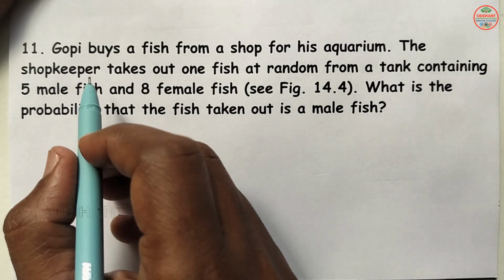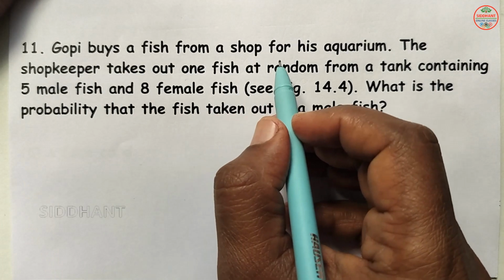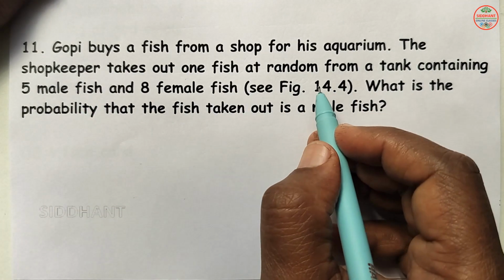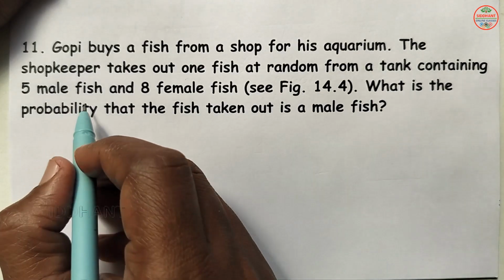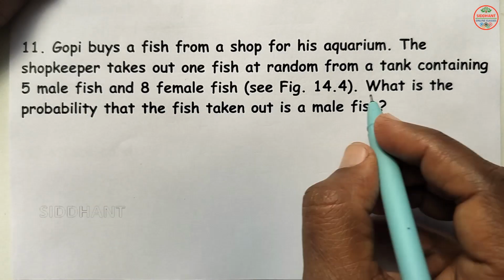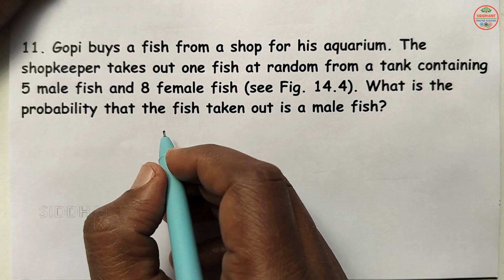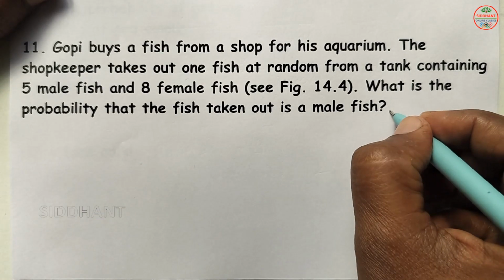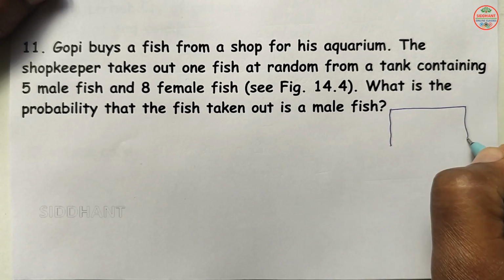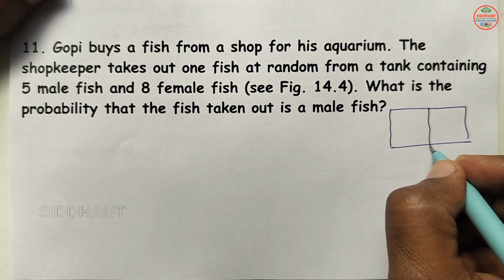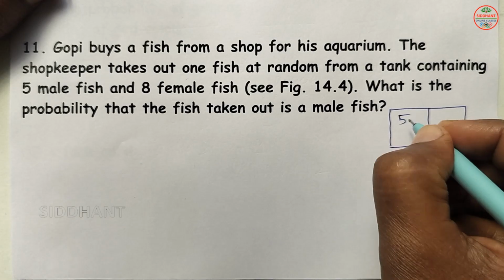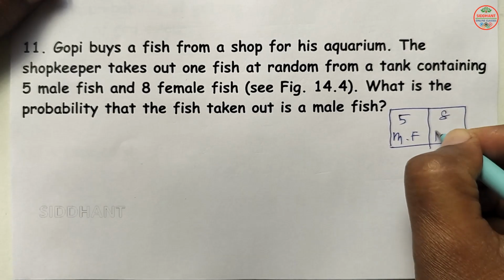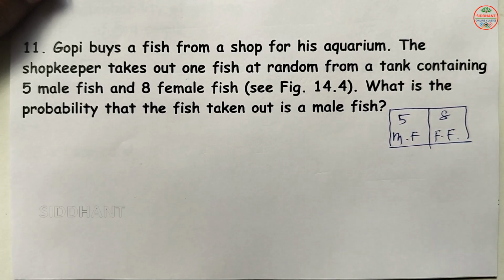Question number 11. Gopi buys a fish from a shop for his aquarium. The shopkeeper takes out one fish at random from a tank containing 5 male fish and 8 female fish. What is the probability that the fish taken out is a male fish here? So here an aquarium is there. So in this aquarium we are going to see 5 male fish and 8 female fish here.